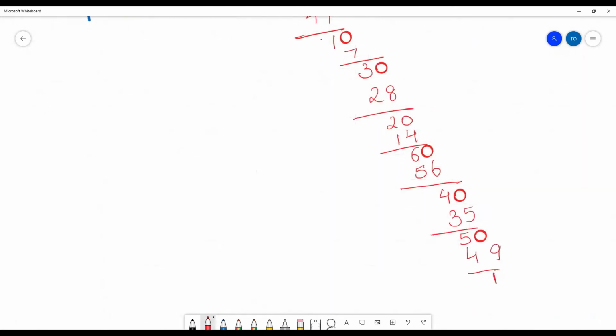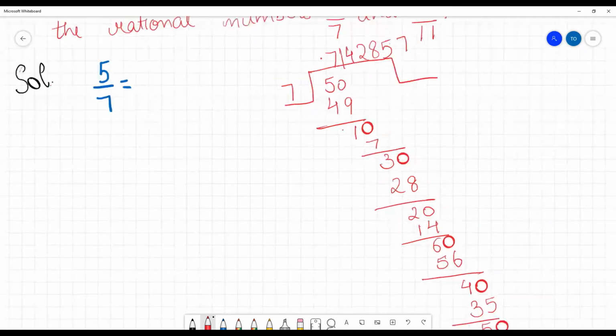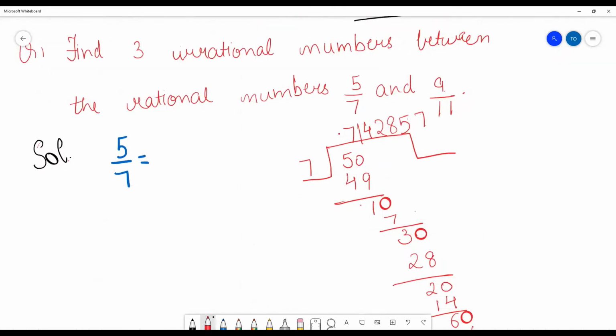Now, once you have got this one, it will again repeat from this level. So we will just write the answer here. What is the answer? 0.7142857, and we will not write the 285 7 also, because we will make a bar. So this is our answer.